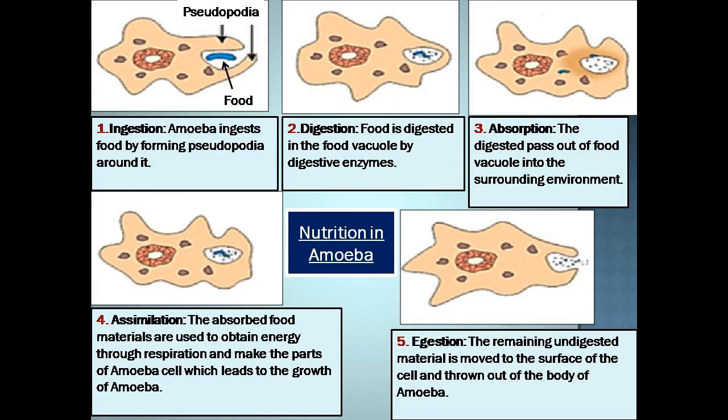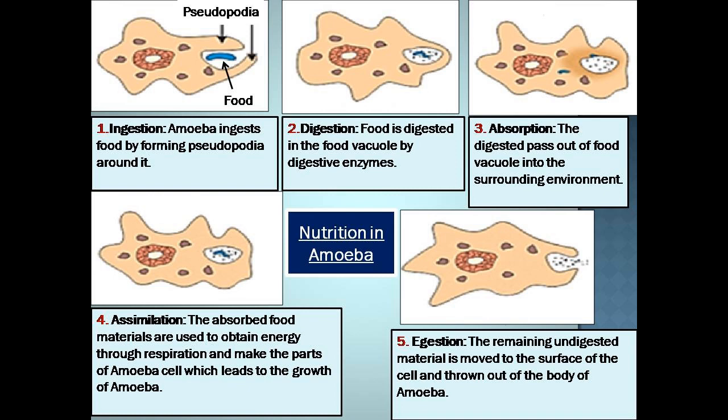Now let us study nutrition in amoeba in detail. So first of all, ingestion of food takes place. Amoeba ingest food by forming pseudopodia around the food particle. After this, food is digested in the food vacuole with the help of digestive enzymes. The digested food then passes out of the food vacuole into the surrounding environment, and this is how absorption of food takes place.